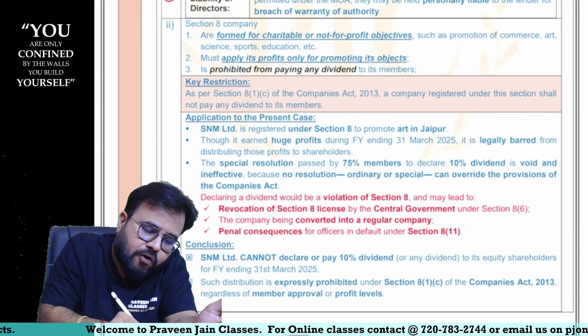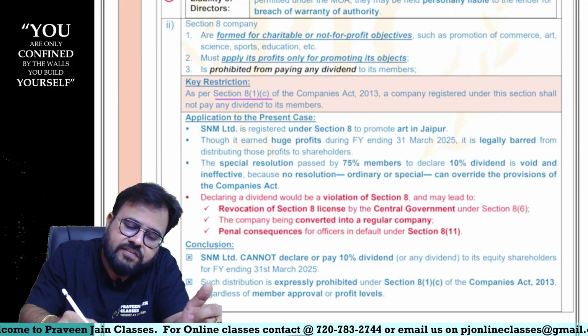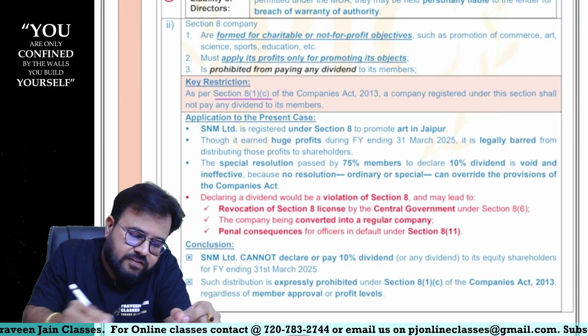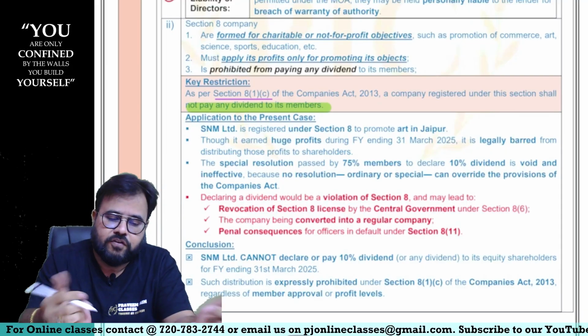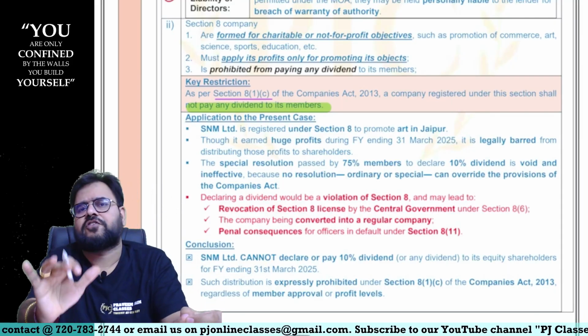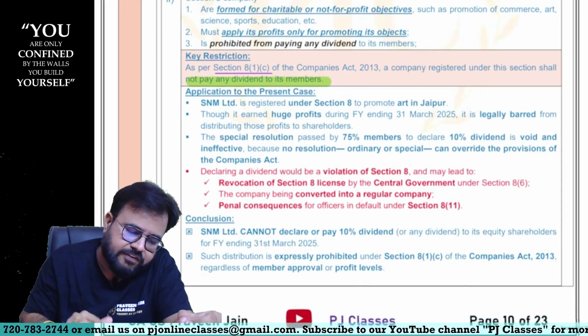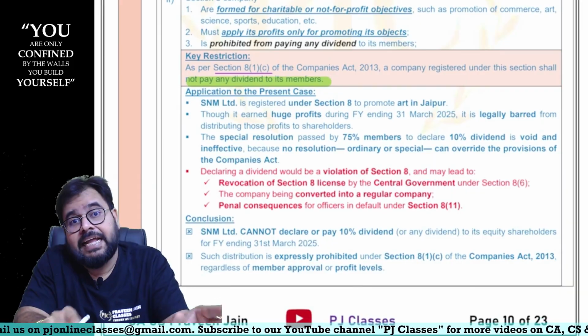Why? Because Section 8 subsection 1 clause C, third point, says a company registered under this section shall not pay dividends to its members. So this is not allowed, sir. Can the company pay? Answer is no, not allowed. However huge the profits you are getting, you cannot declare the dividends, sir. Still you overacted by declaring the dividend.